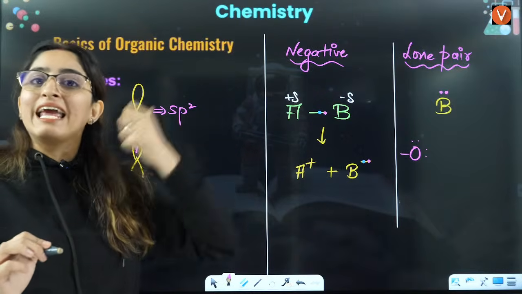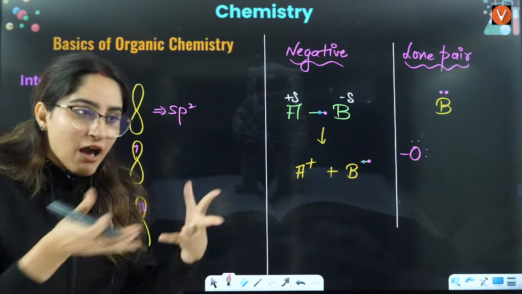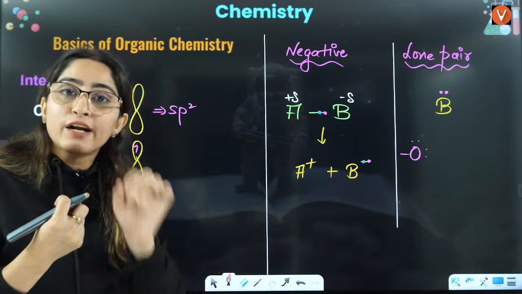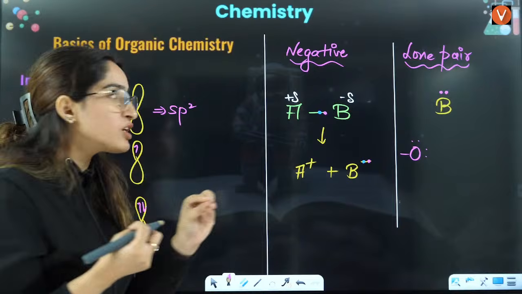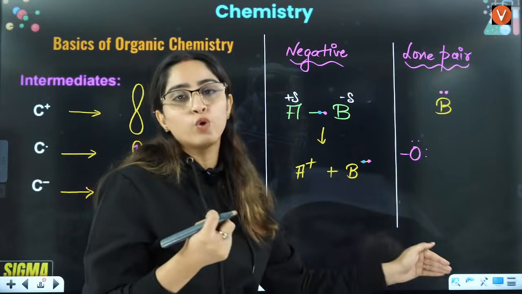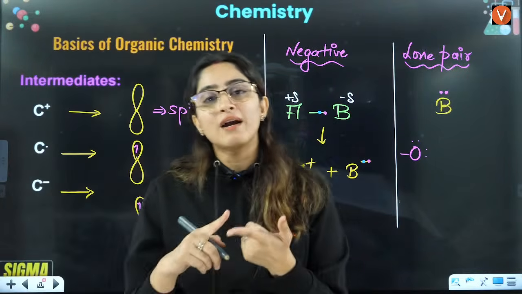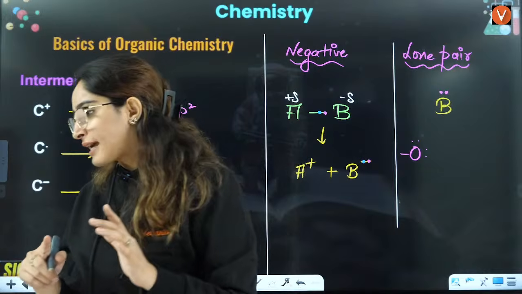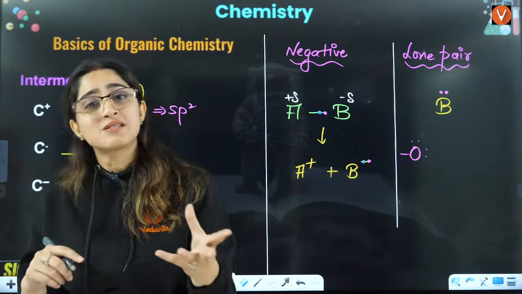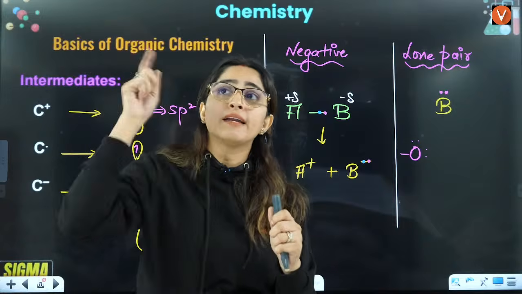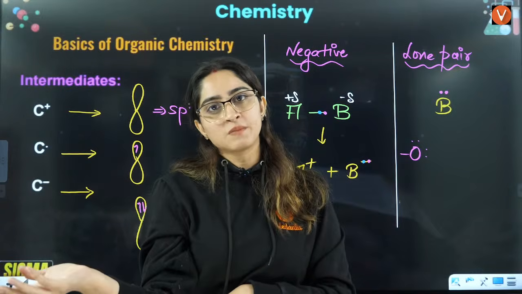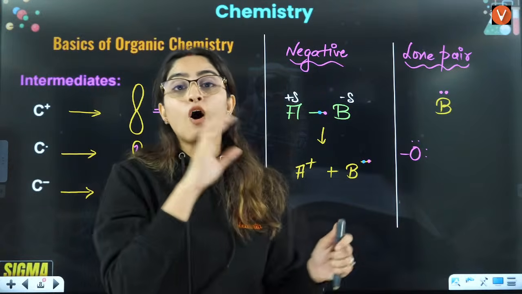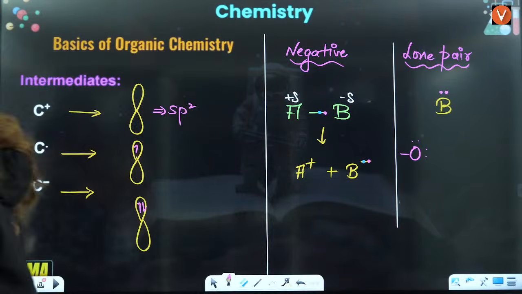It has not gained them from somewhere, the electrons belong to that atom only. That is the major difference between negative charge and lone pair. This will help you to understand resonance, because in resonance students make mistakes, they sometimes convert a bond pair to a lone pair. So this is how you'll be able to understand how to do this.